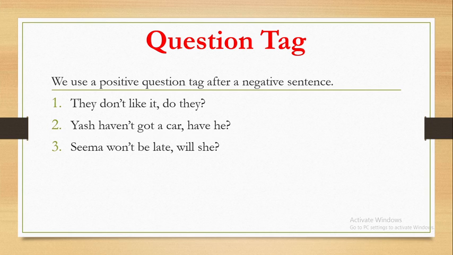Question mark. And the last sentence for this rule is Seema won't be late. Again, you should remember that won't is a combination of will plus not. Seema won't be late, will she? Since Seema belongs to the feminine gender, a feminine subject pronoun should be used in the question tag for the third example. So Seema won't be late, will she, will be a correct question tag.